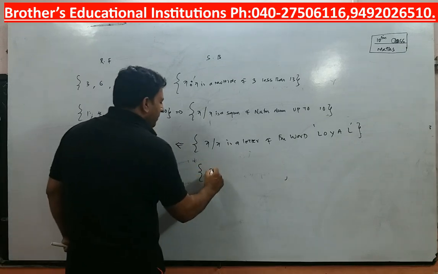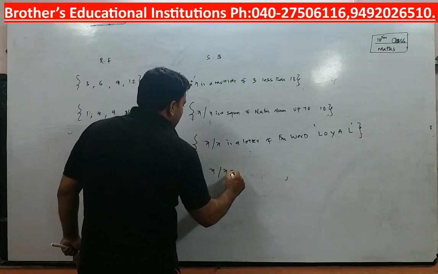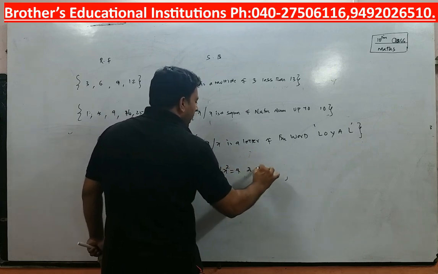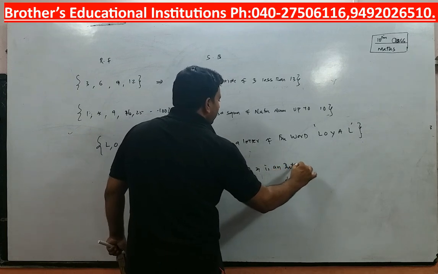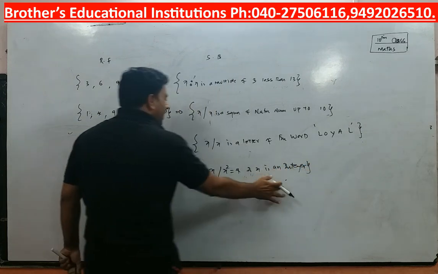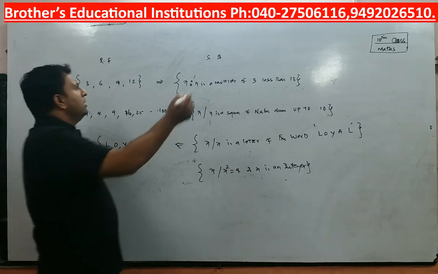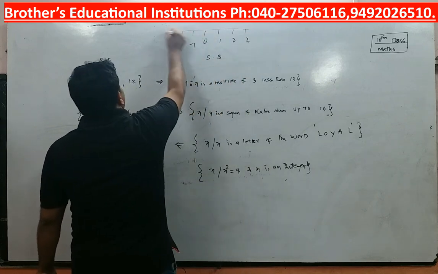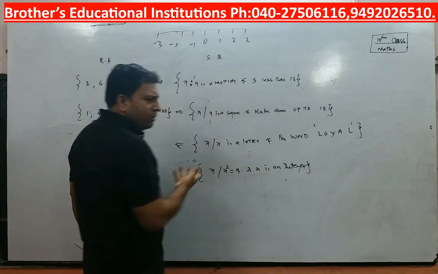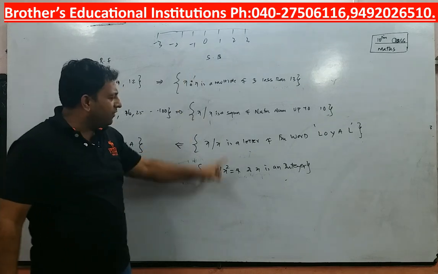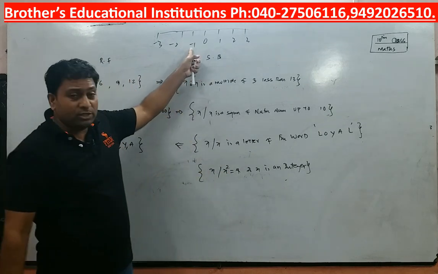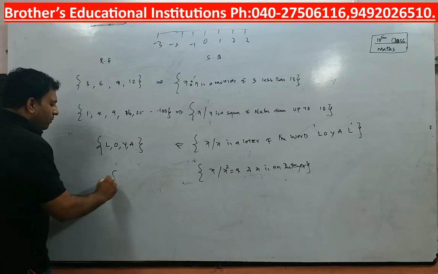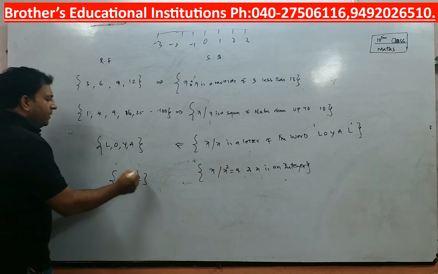Let me take one more example. x is such that x square is equal to 4 and x is an integer. The moment I said x is an integer, you have to take what are integers? You have a number line, you have 0, you have 1, you have 2, you have 3, you have -1, you have -2, you have -3. Now which number satisfies the equation? Is -2 satisfying? Yes. -2 whole square is 4. Is -1 satisfying? No. 0 satisfying? No. 1 satisfying? No. 2? Yes, 2 satisfies. So what will be that? -2 comma 2 will be the roster form.